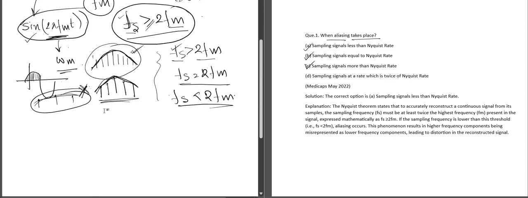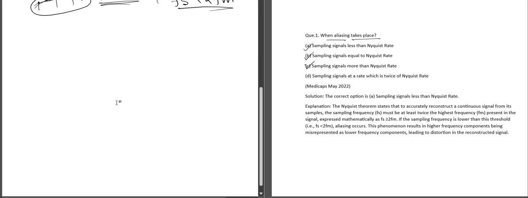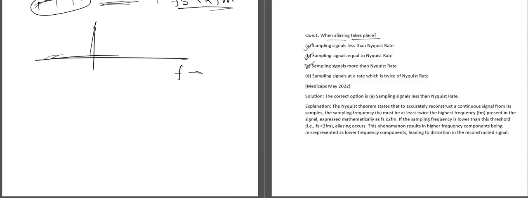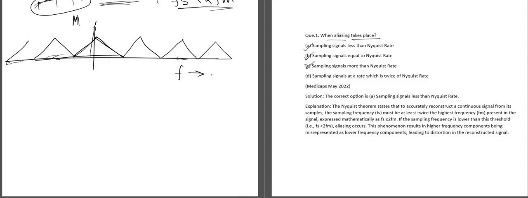We can also understand it by spectrum analysis. Suppose this is a spectrum, this is the frequency on the x-axis and this is the magnitude on the y-axis. This is the spectrum of a signal when it is perfectly sampled at a sample rate, when fs is greater than or equal to 2 fm.